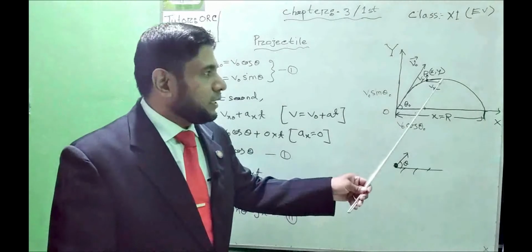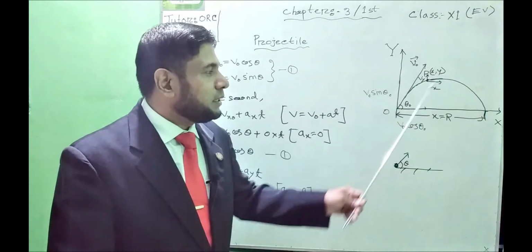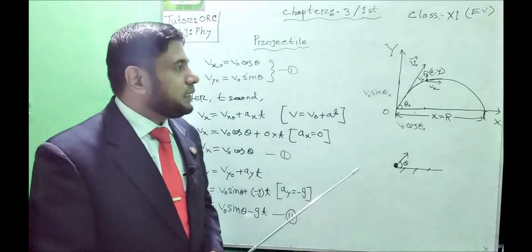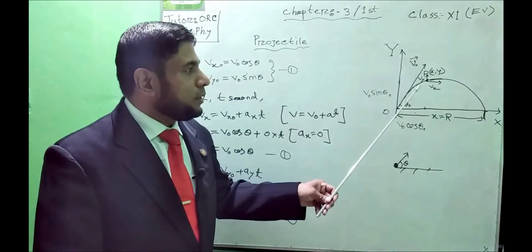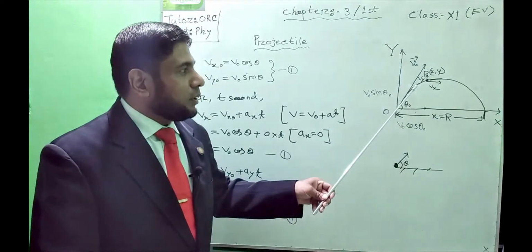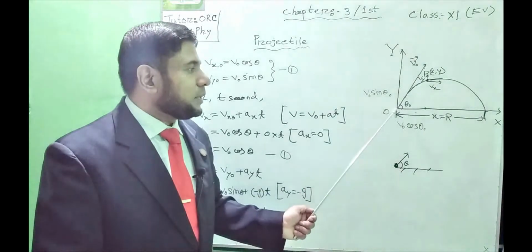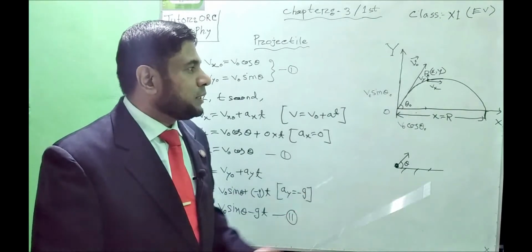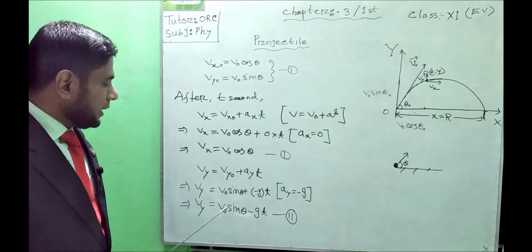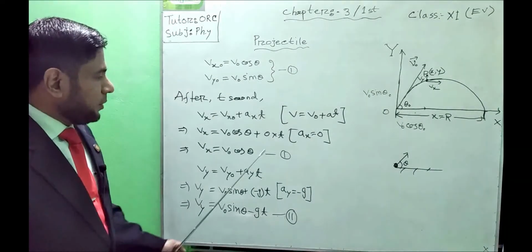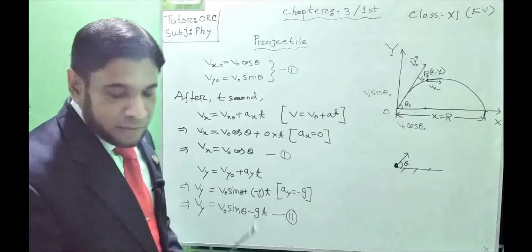before reaching the highest height. Why? At the highest height, there will only be the horizontal component of the velocity, but before reaching the highest height, at every point we'll get two components of the velocity. So to find out the resultant velocity at a particular point after throwing from the point of projection, we'll first have to find out the velocity along the x-axis and the velocity along the y-axis. Then from equations 1 and 2, we'll find out the resultant velocity. How will we find out the resultant velocity here?